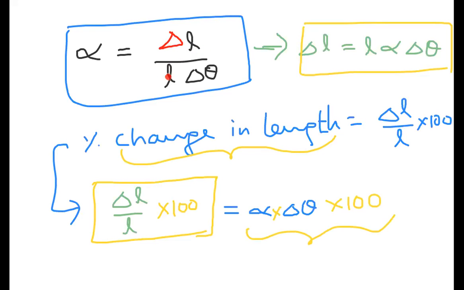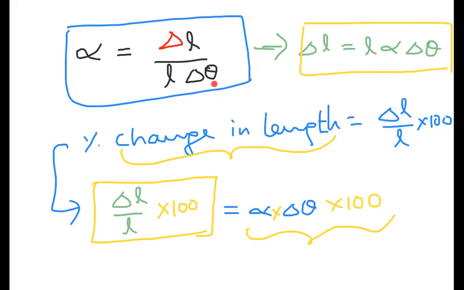Here meter cancels. Only the delta theta units remain for alpha, because delta theta is in the denominator. It is not simply temperature, it is temperature difference. Delta theta is temperature difference.